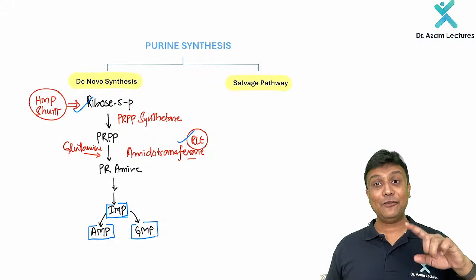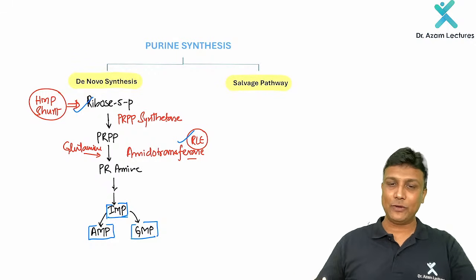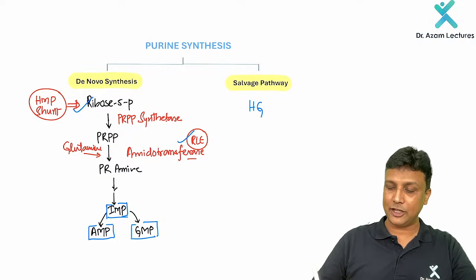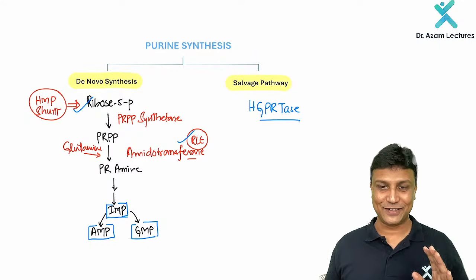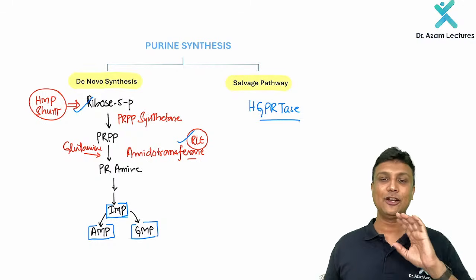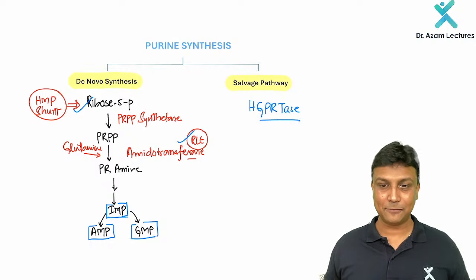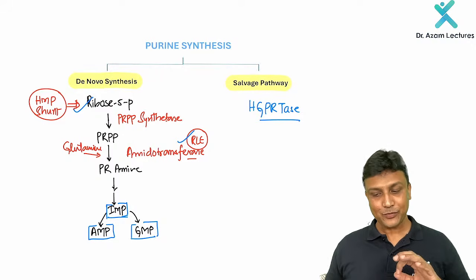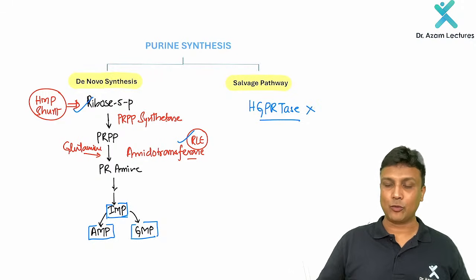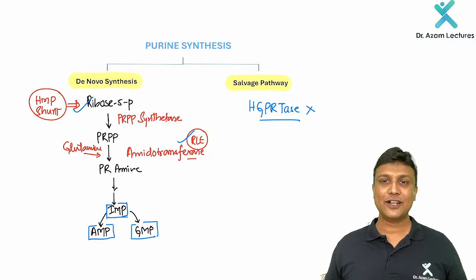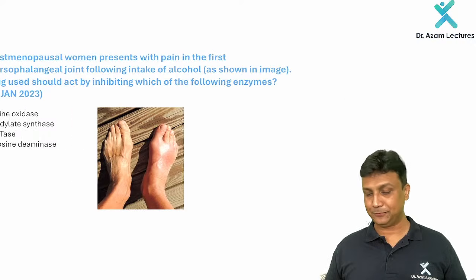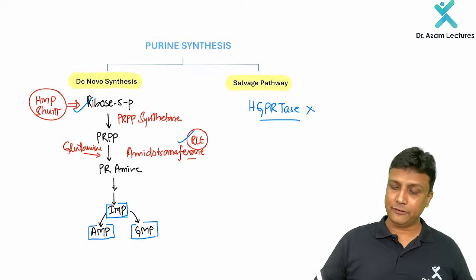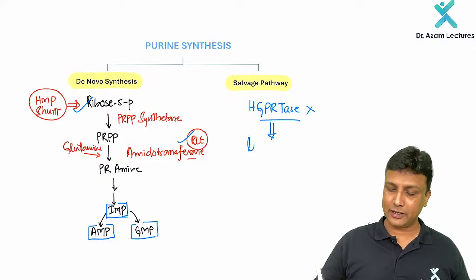And after that, in the salvage pathway, which is very important, you will get one very important enzyme here. The name of the enzyme is HGPRT. HGPRT is hypoxanthine guanine phosphoribosyl transferase. And if this enzyme is deficient, then what is going to happen? It will lead to Lesch-Nyhan syndrome. It will lead to what, guys? Lesch-Nyhan syndrome will occur here.